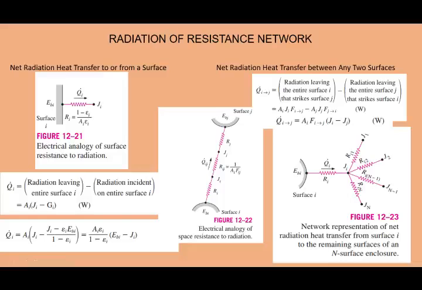The last one, on the right side of the slide, has various surfaces. By applying Ohm's law, we can understand the schematic diagram. So the resistance network is actually the way we interpret the situation into a schematic diagram.